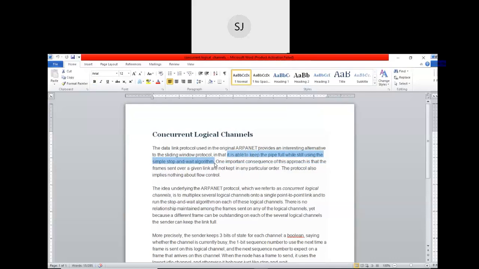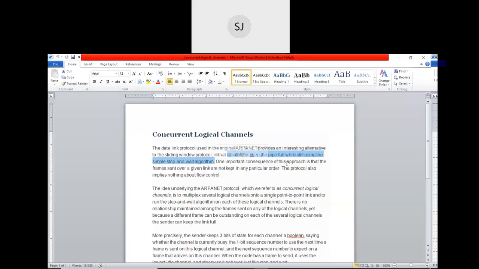Ultimately our aim is to keep the pipe full. What do you mean by keeping the pipe full? Using the maximum of the bandwidth. Good. Whatever the capacity of the bandwidth, we want to utilize it to the maximum. We use the sliding window protocol in order to keep the pipe full.